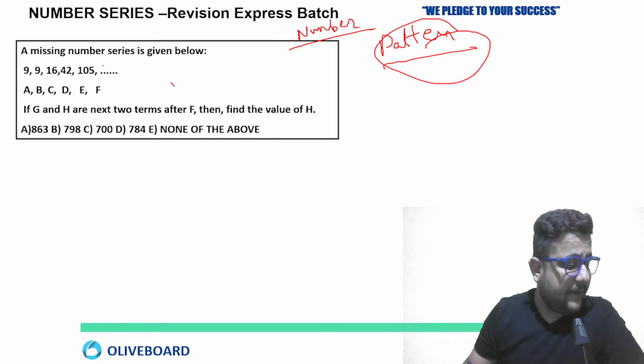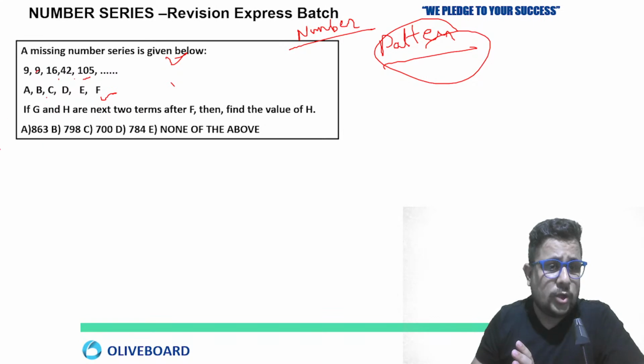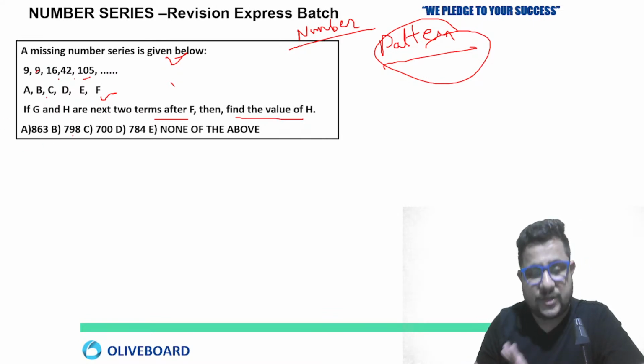Okay, Madhulika, everyone, Divya, is this clear? Okay, so tell me the answer here. What is given? A missing number series is given below. 9, 9, 16, 42, 105. Then question mark is there. A, B, C, D, E, F. Now you have to find out if G and H are next two terms after F. Then find the value of H.